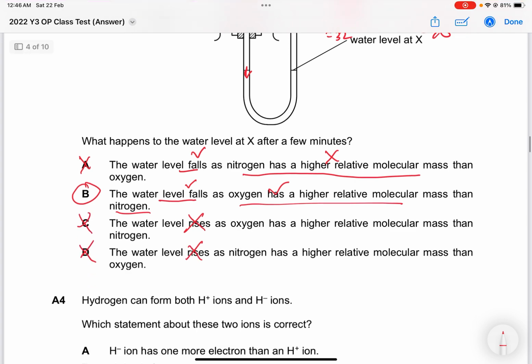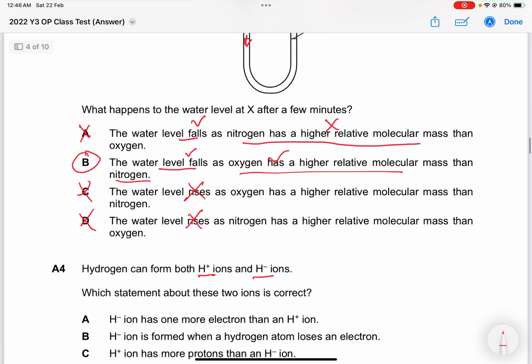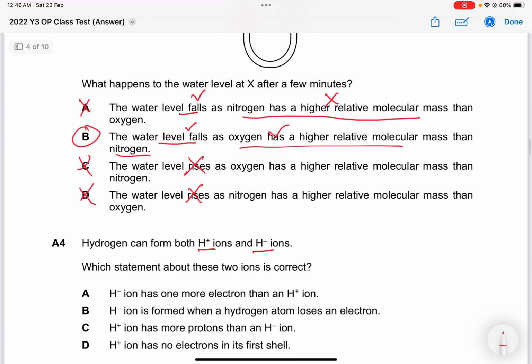Okay? Next one, A4. Hydrogen can form both H plus and H minus ions. Which statement about these two ions is correct? H is a 1-1. So it has 1 proton, 1 electron, 1 neutron. H plus actually has 0 electrons, because in order to become H plus, it must lose 1 electron. For it to become H minus, it must gain 1 electron, so it must have 2 electrons. So H minus has 2 electrons, it's not 1, so this is not correct.